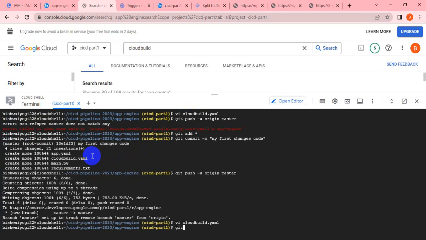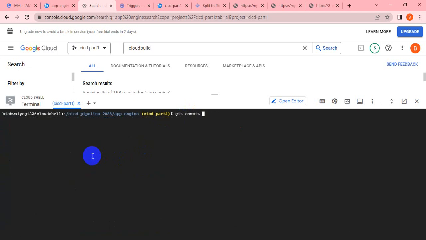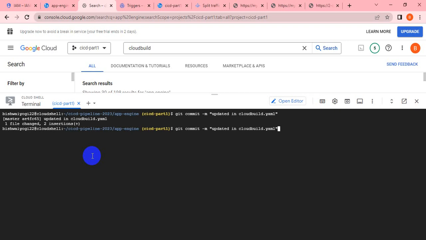So what I'll do now, git add cloud build YML file. Let me commit it, git commit, updated in cloud build .yml file. Now I can push to the resource repository, right? Now the cloud build triggering that we were doing manually is not required to run manually, because we are updating it.